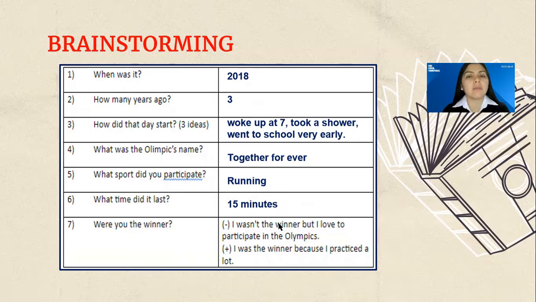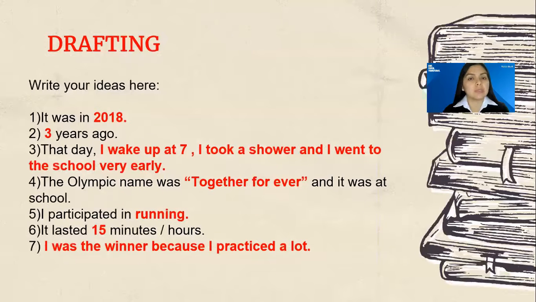Let's continue with the second part, that is the drafting, right? The second step of writing. Here, you are going to write your ideas. For example, number 1, it was in 2018, right? Number 2, 3 years ago. Number 3, that day I wake up at 7. In present, I took a shower and I went to the school very early. And the next sentences are in past.